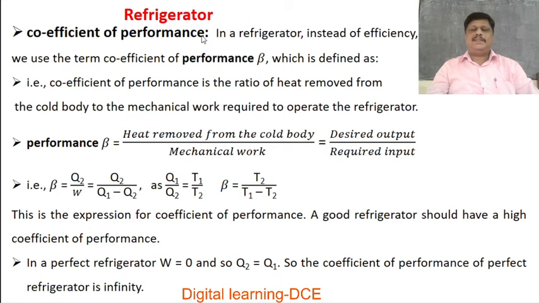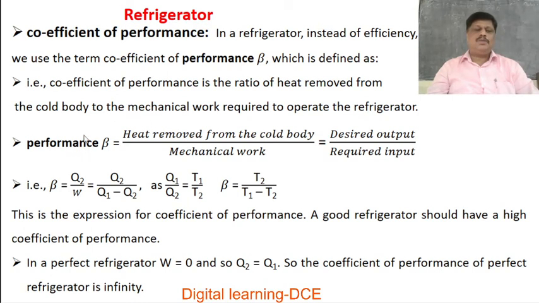Next, coefficient of performance of a refrigerator. In a heat engine we define efficiency, but in the case of a refrigerator, we use the term coefficient of performance, beta, which is defined as the ratio of heat removed from the cold body to the mechanical work required to operate the refrigerator.